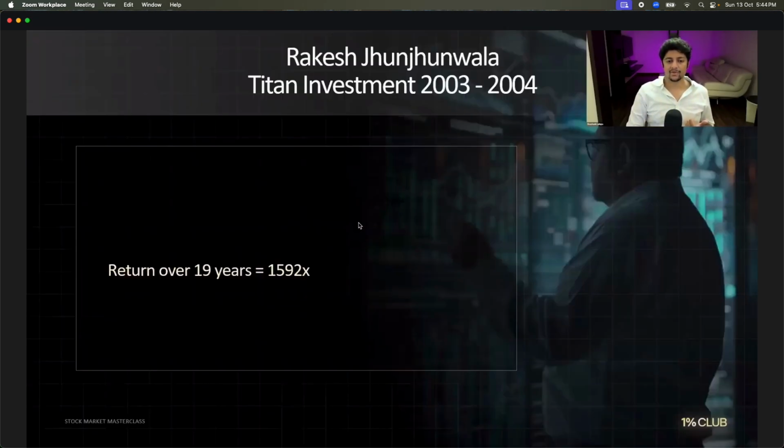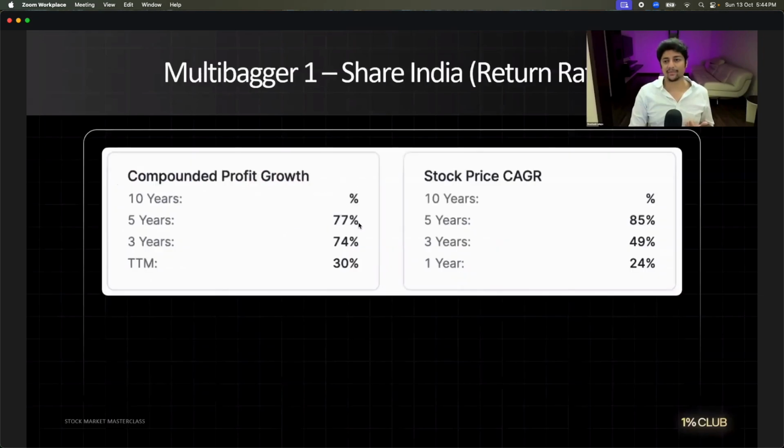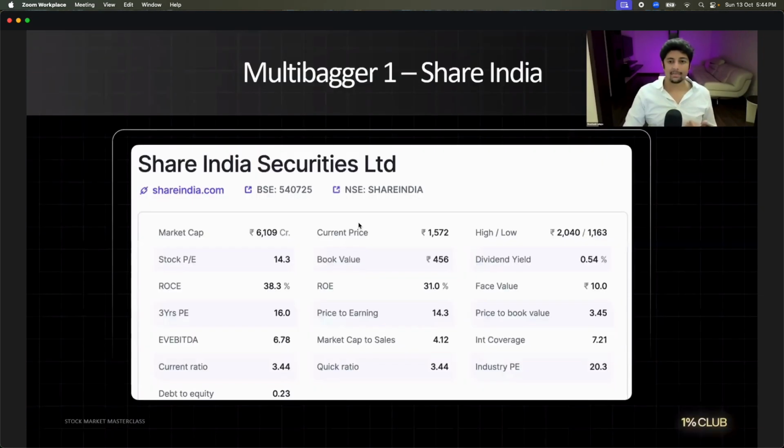Yeah. So now let me show you some examples of companies that I've already found. Okay. Number 1, there's a company called Share India. Okay, look at this. It's a 6,000 crore company. Very small company. 6,000 crores is nothing. Do you agree? It's a small company, 6,000 crores. Okay. What is the PE ratio? 14.3. What is the industry PE? 20. What is the debt to equity ratio?